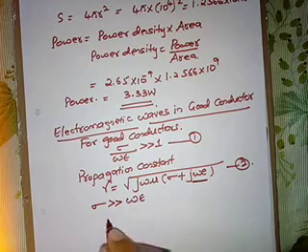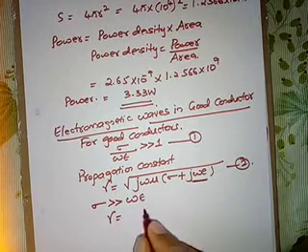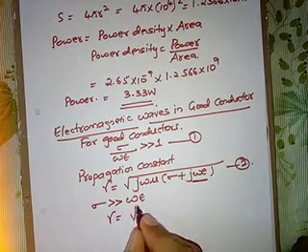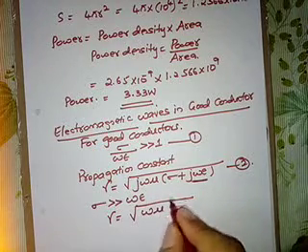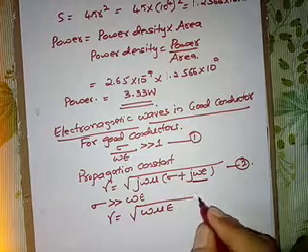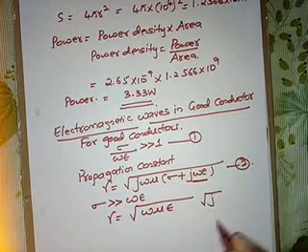Then what will be the equation? Gamma is equal to square root of omega mu sigma into root j.